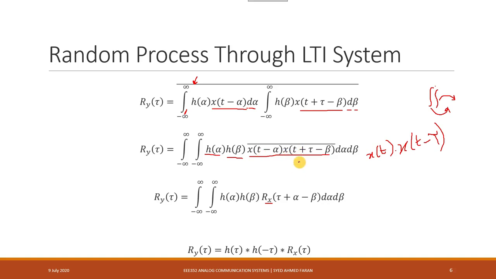If you want to compare these two functions, you'll notice that if this is equal to t, then this should also be present over here. So this should not be like this; in fact it should be t minus alpha, and the other term that we can see is plus tau minus beta. This is the whole term that is present over here.